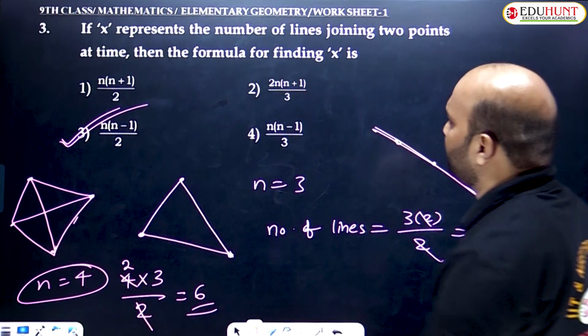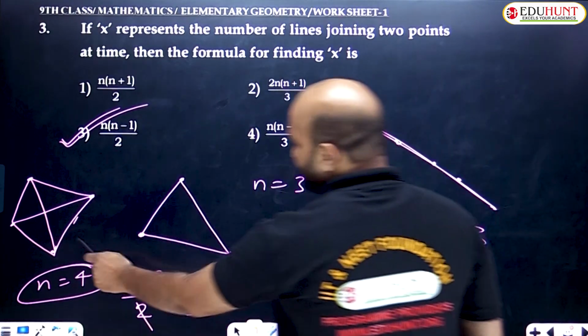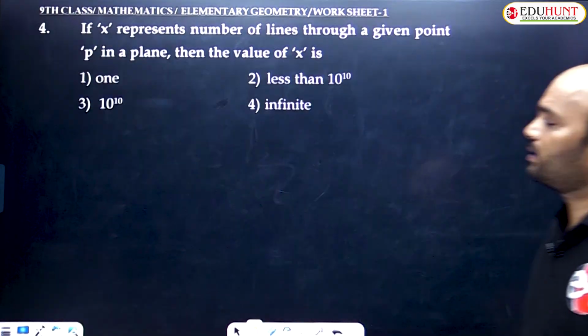So if line joining segments is asked, we can directly use n into n minus 1 by 2. Here n stands for what? The number of non-collinear points. That is very important, non-collinear points. Am I clear? Let's go to question number 4.